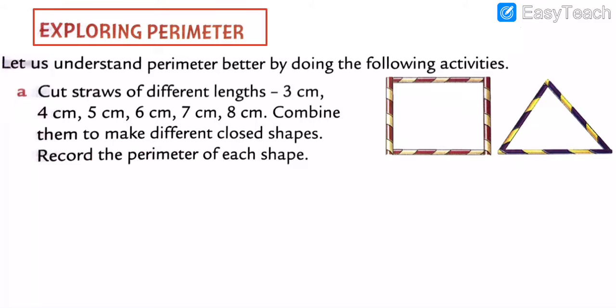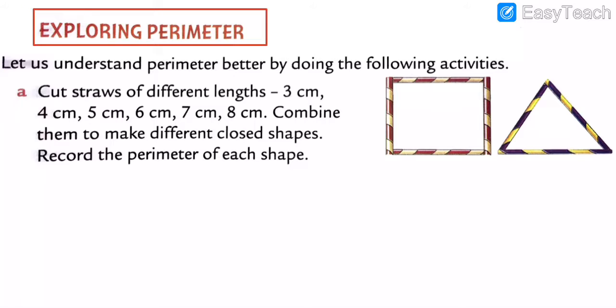Combine them to make a different closed shape. Record the perimeters of each shape. Got my points, my dear students? Here see, 1, 2, 3, 4, it's done. And here is 6, 7 or 8. So we have to combine them to make a different closed shape.